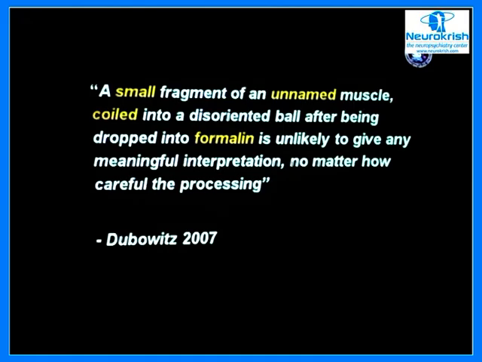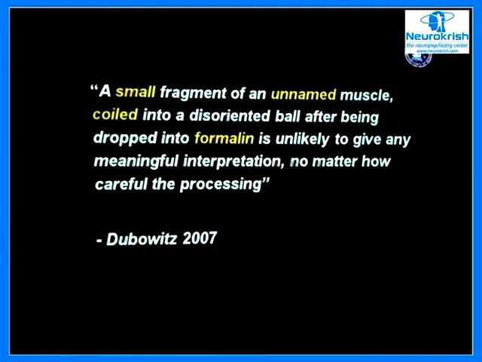Now, this is a quote I always quote in all my lectures because it's very important. It is by Dubowitz, who is the father of muscle pathology: "A small fragment of an unnamed muscle coiled into a disoriented ball after being dropped into formalin, which is a fixative, is unlikely to give any meaningful interpretation, no matter how careful you process the tissue."